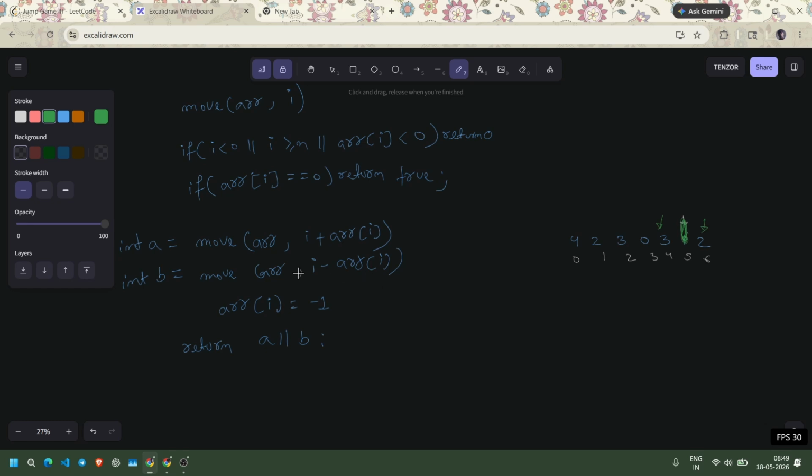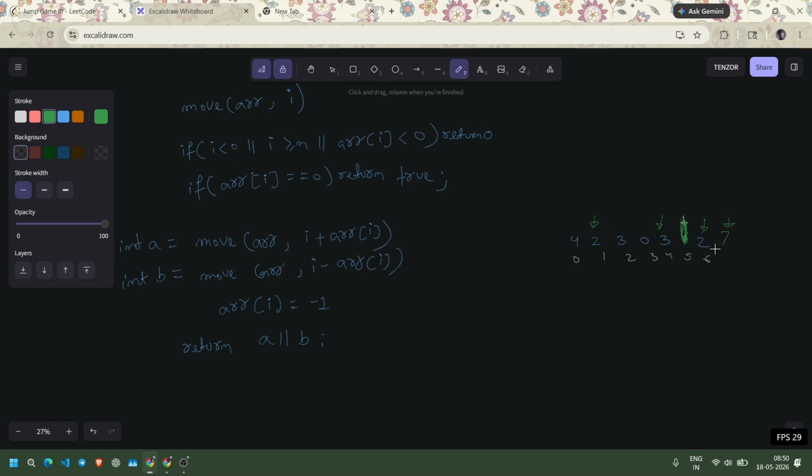Now we have to return a or b, so consider this a and b. So at 3, what we can do is first check the conditions. Is 3 out of range? No. Is 3 marked? No. Is 3 equal to 0? No. So from index 4 and value 3, we can again go left and right. We can go right to value 7, and left to value 1.